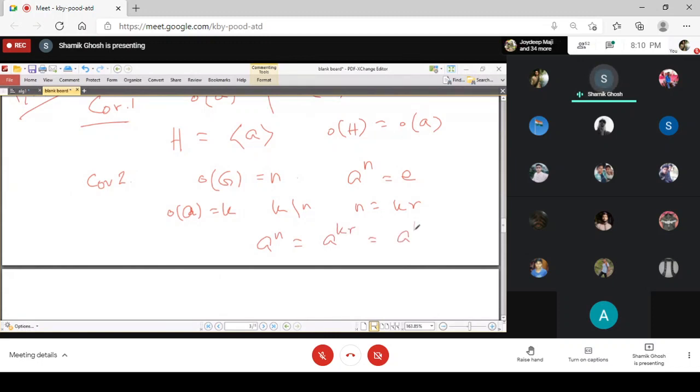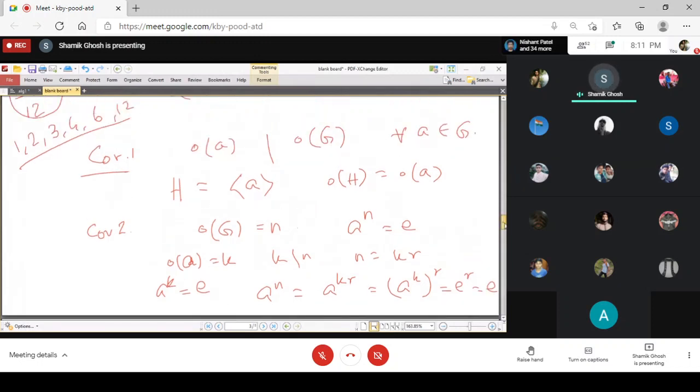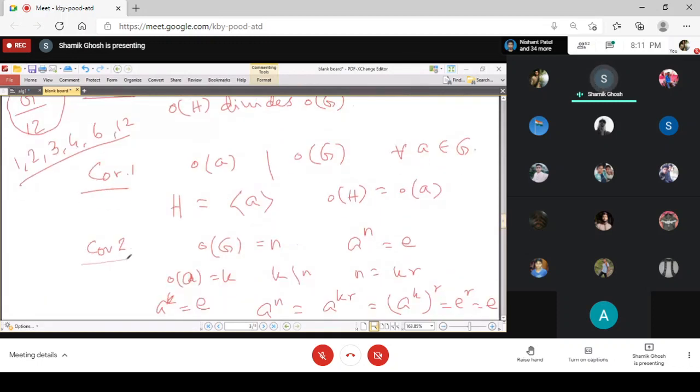So you can write (a to the power k) to the power r. Now the order of a is k, so a to the power k is identity. So this is identity to the power r, and that is itself the identity. So whatever the order of the group, in every finite group, a to the power the number of elements of the group is identity.